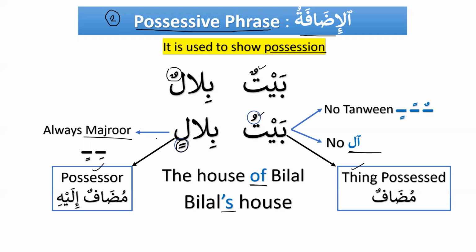Perfect. So from today, you should know that in Arabic, the noun will be majroor only for 2 reasons. Reason number 1, if there is a preposition, for example min or bi or any preposition, the noun after the preposition will be majroor. And number 2, when it is a possessor, when it is mudaf ilayhi, it will be majroor. And then we use it for possession. It gives the meaning of apostrophe s.